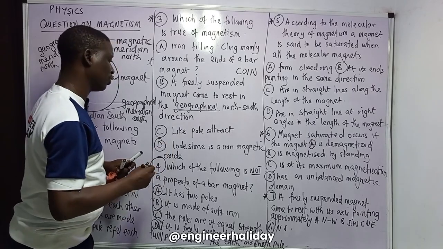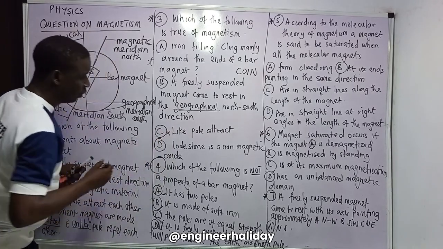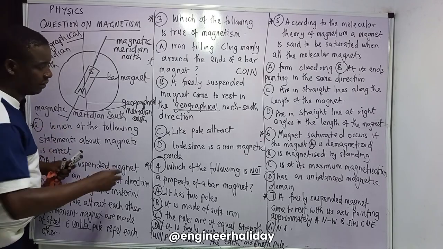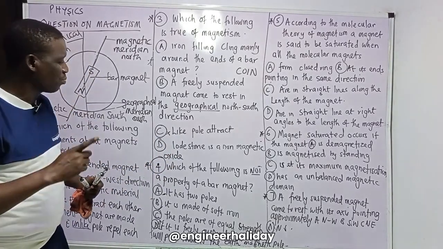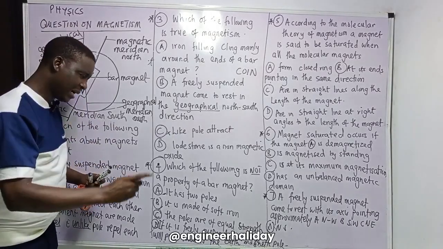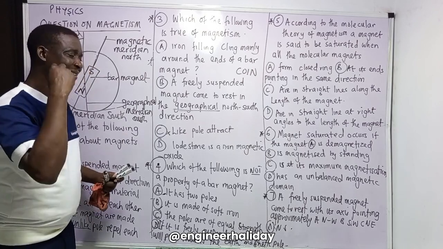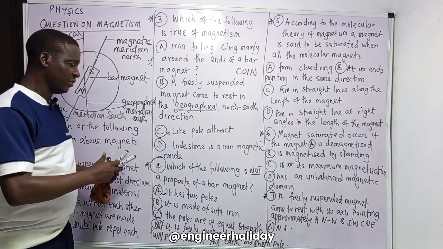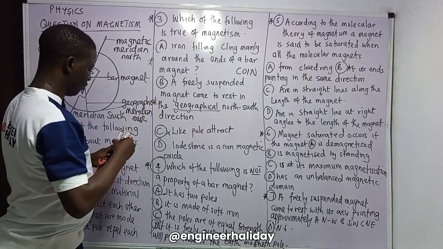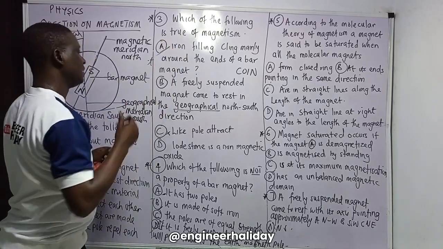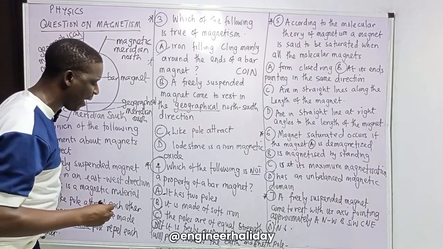Like poles attract? Wrong. Like poles repel. Lodestone is a non-magnetic material? No. A lodestone is an example of a natural magnet, which means it's an oxide of iron and it's a magnetic oxide. So it's wrong. Then the answer is A. So I will go with A now. A is the answer. They say, which of the following is not a property of a bar magnet?